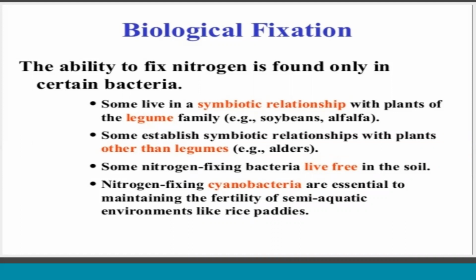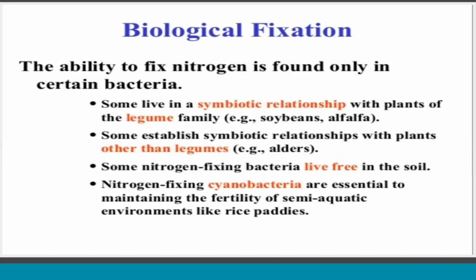Rhizobium bacteria receive carbon containing substances, and they also provide nitrogen fixing amino acids to the plants. Both partners benefit from each other. That is the symbiotic relationship.